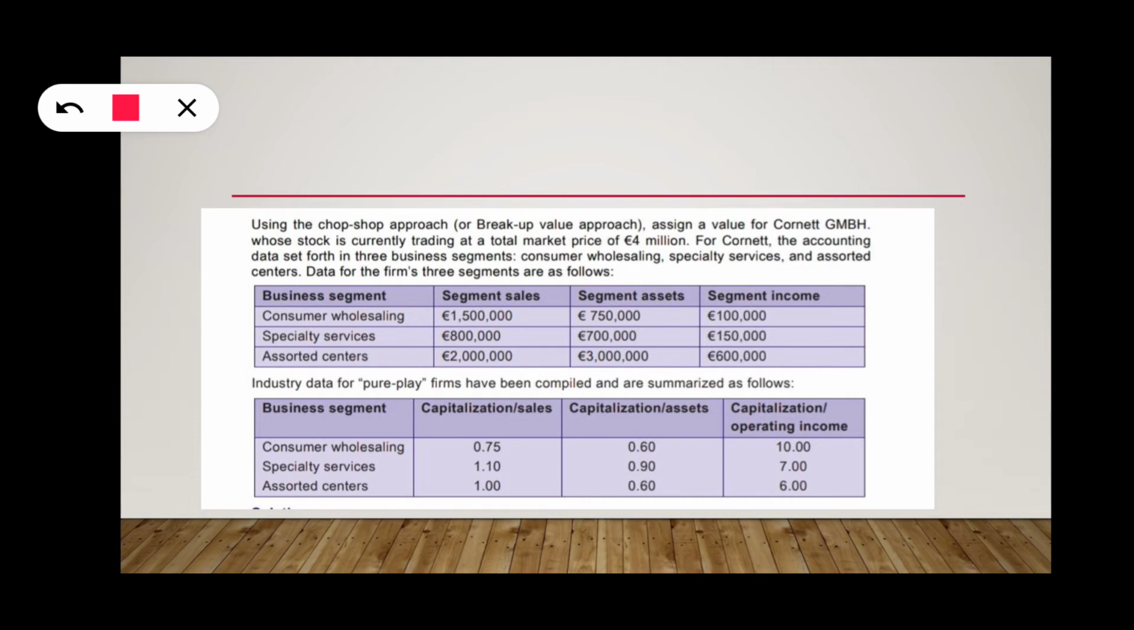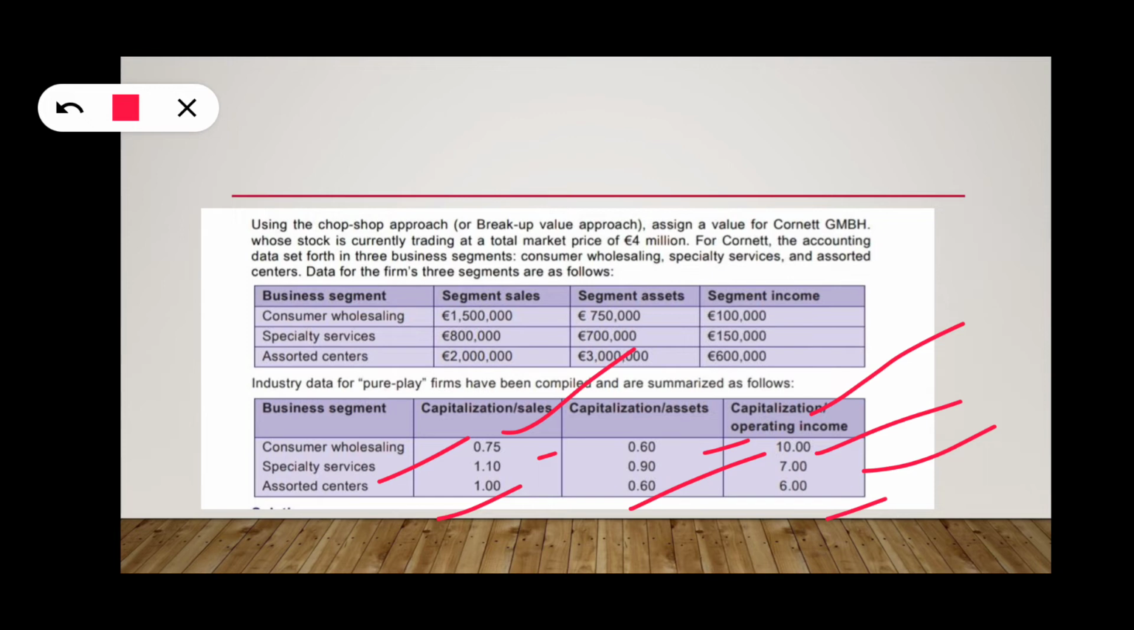The industry pure play data is also given. For consumer wholesaling, capital to sales is 0.75, capital to assets is 0.6, capital to operating income is 10. That means total capital divided by total sales gives 0.75 for the whole industry. For specialty services, capital divided by sales is 1.1, capital divided by assets is 0.9, capital divided by operating income is 7, whereas for assorted centers, capital divided by sales is 1, capital divided by assets is 0.66. Like this, the industry ratios are given. So our data is in the above table and the industry data is given below.